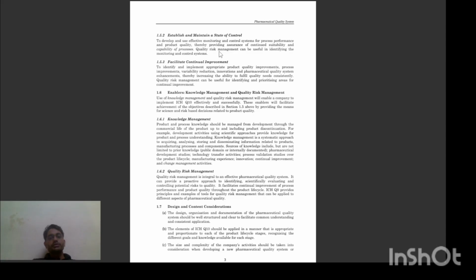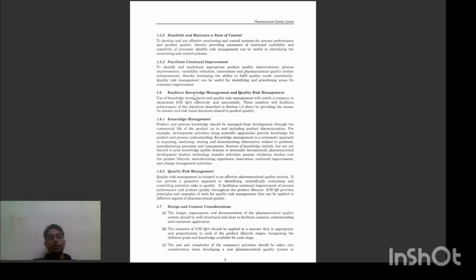Quality risk management can be useful to identify and prioritize areas for continual improvement. Third, facilitate continual improvement: identify and implement appropriate product quality improvements, process improvements, variability reduction, and innovations, thereby increasing the ability to fulfill quality needs consistently. Quality risk management can be useful to identify and provide the areas for continued improvement during the manufacturing process.